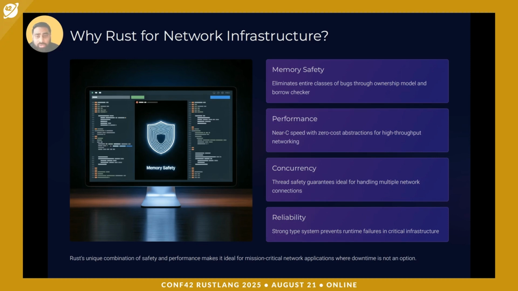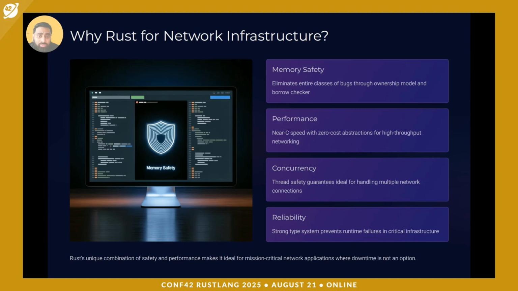failures. The Rust ecosystem, with tools like Tokio, Hyper, Tonic, and Tower, makes it practical to build high throughput, production grade network services. Adoption of Rust has surged in the last 3-4 years in telecom, in data center sectors, and also in some industrial control.